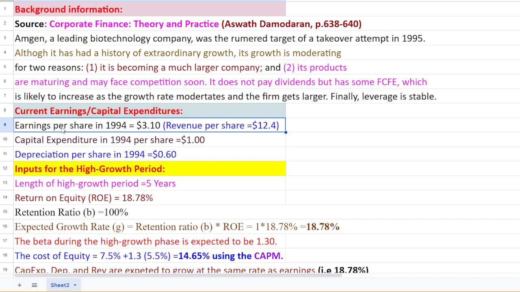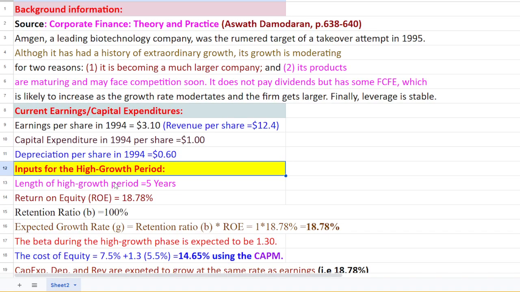Earnings per share in 1994 is 3.10, while revenue per share is 12.4. Capital expenditure in 1994 per share is $1, while depreciation, which is the non-cash expense, is 0.6.